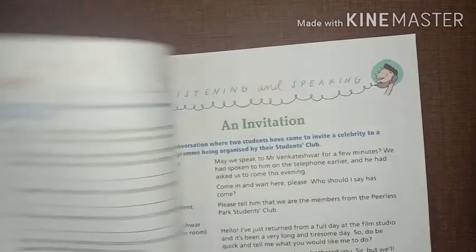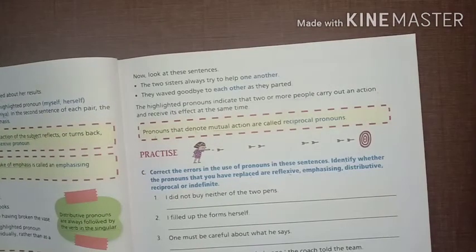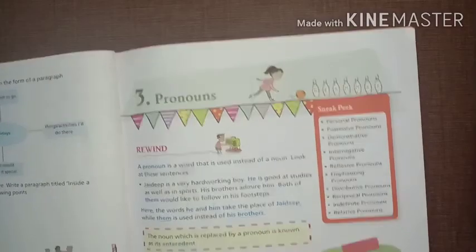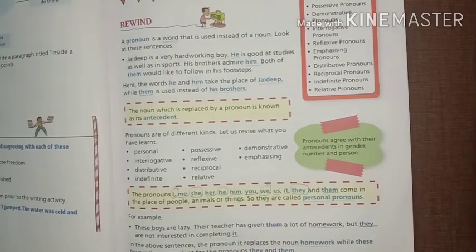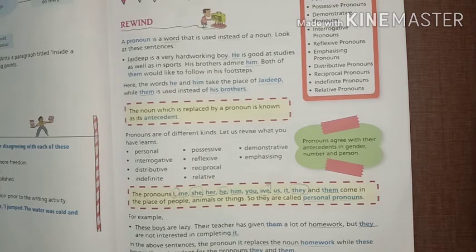So students, in this way we completed all the kinds of pronoun: personal pronoun, possessive pronoun, demonstrative pronoun, interrogative pronoun, reflexive pronoun, emphasizing pronoun, distributive pronoun, reciprocal pronoun, indefinite pronoun and relative pronoun.